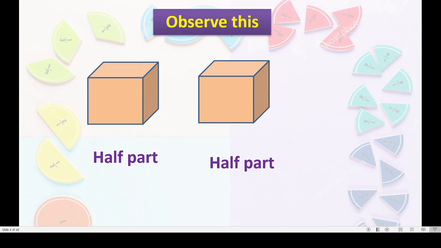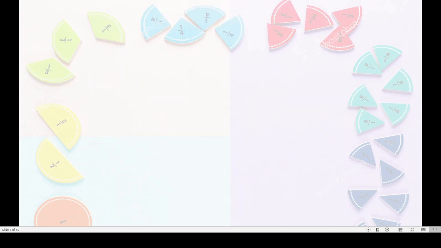Yes, dear children, see how we will write this half part. Here, one part we selected out of 2 parts. Total parts were 2, isn't it? One is taken this side and one I kept here. See, this means this is half. How do we write? 1 upon 2. Okay? Remember this means from 2 parts we have taken 1 or we have selected 1.